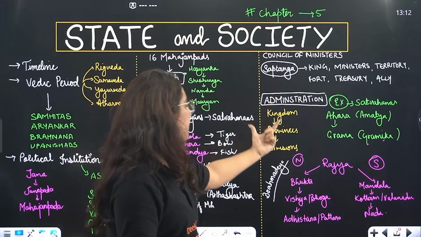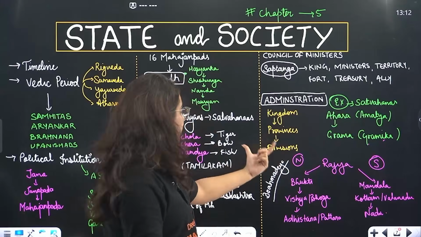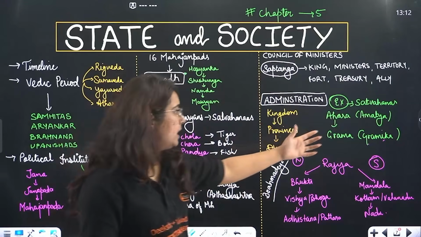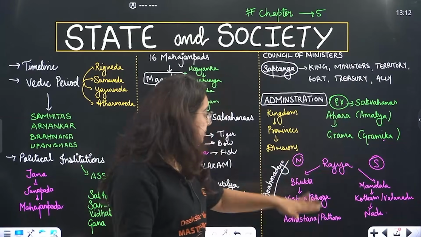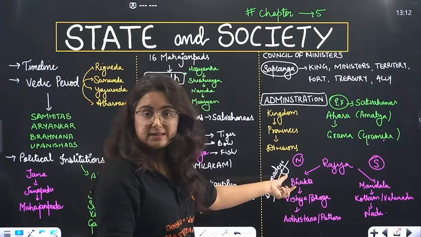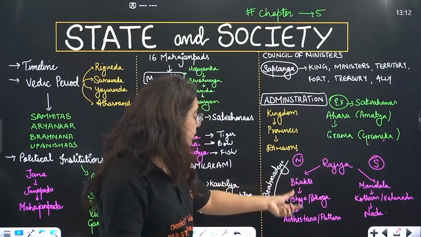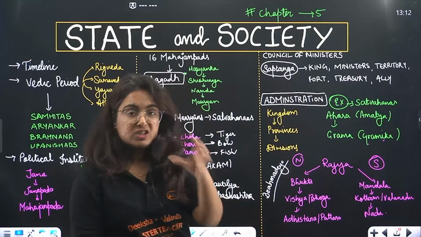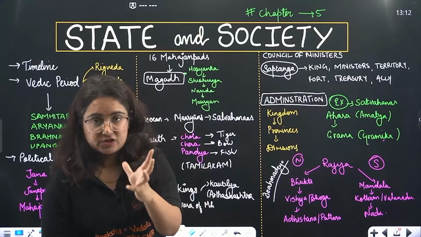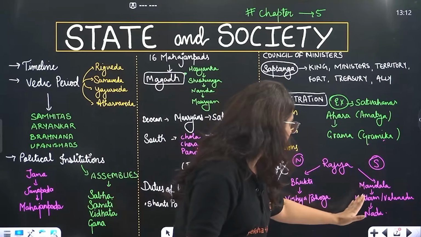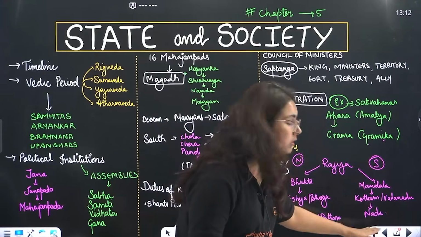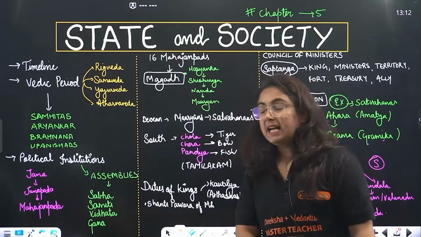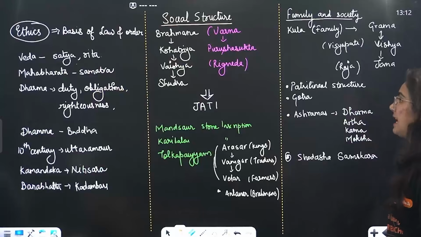The kingdom was divided into provinces, and the provinces were further divided into divisions. Here some examples are given from the period of the Satavahanas. In North India, the kingdom was referred to as Bhukti. Bhukti was further divided into Vishya, that is Bhoga, which is further divided into the smallest unit, Patana, that is village. Similarly, in South India, there was Mandala, Valanadu, further divided into Nadu. Nadu is the smallest unit, that is village. Okay? This is how the chapter starts, beta.